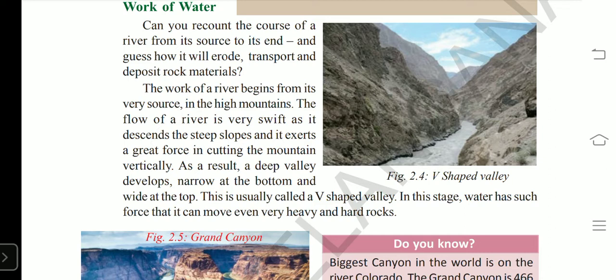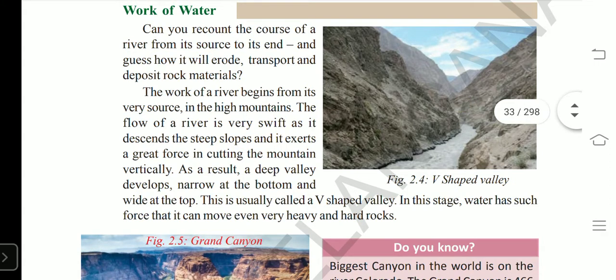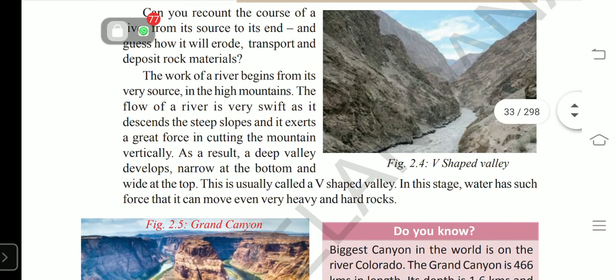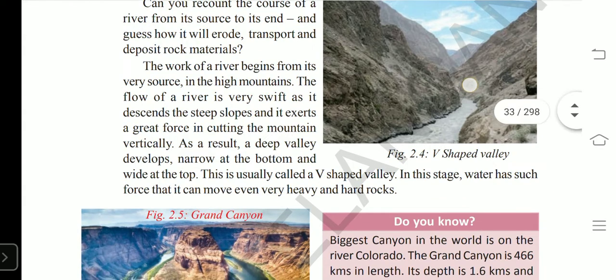That is descending. When river water starts on the mountains and comes down to the foot of the mountains, it moves with a high velocity, right? And also its movement depends on the slope of the mountain, right?